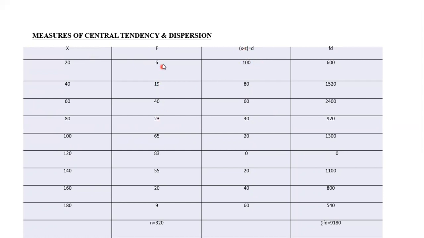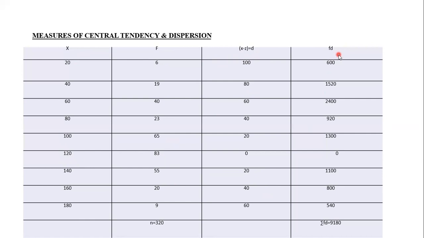Mode means the highest value in the frequency. The highest value in the frequency is 83. Against that, the x value is 120. Therefore, mode is 120. Clear? Now, x is this. Mode is 120. If x minus mode is equal to d, you will get d.